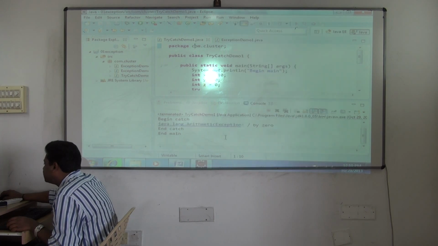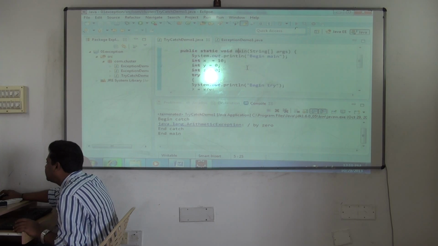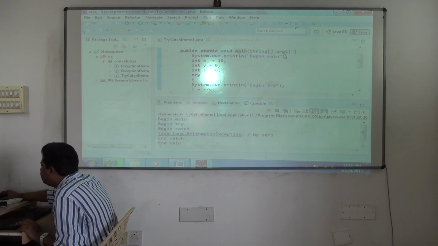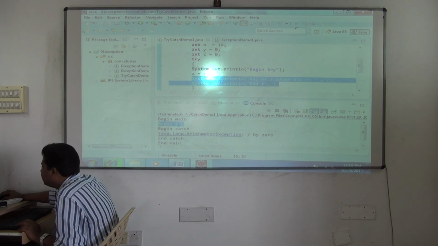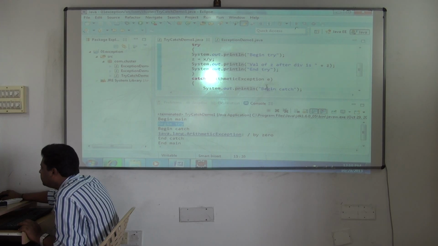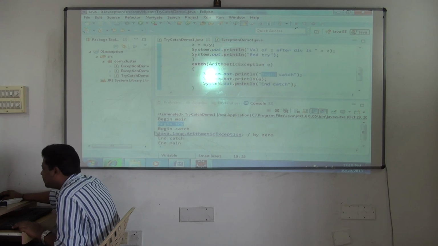Now it is caught. It is caught where? Now see here, and I'm printing. See this carefully. See the output now. Begin main. Okay. From the beginning we'll go. Begin main, fine, this is begin main. Then begin try. Then begin catch. Because see, these two are not executed. Are these two lines printed? No. So after begin try, you can see these two, end try and all, have not got executed. Straight away it will go to what? Begin catch.